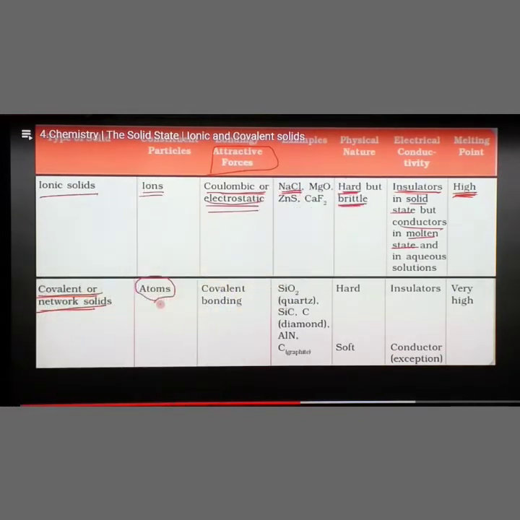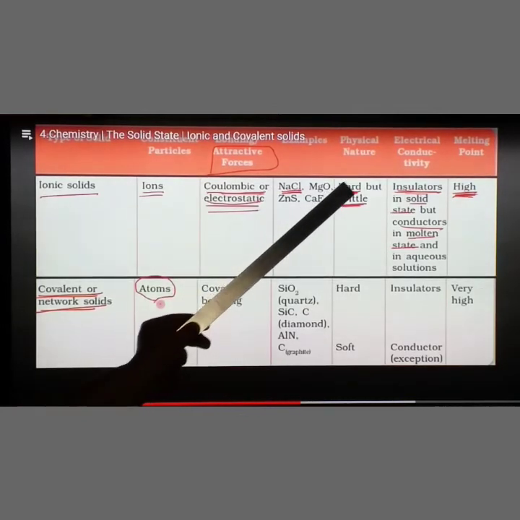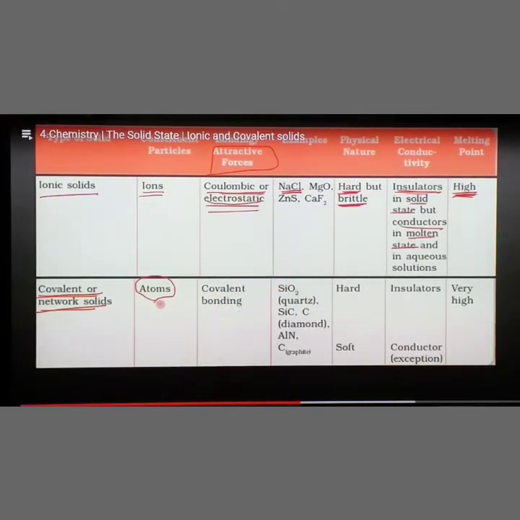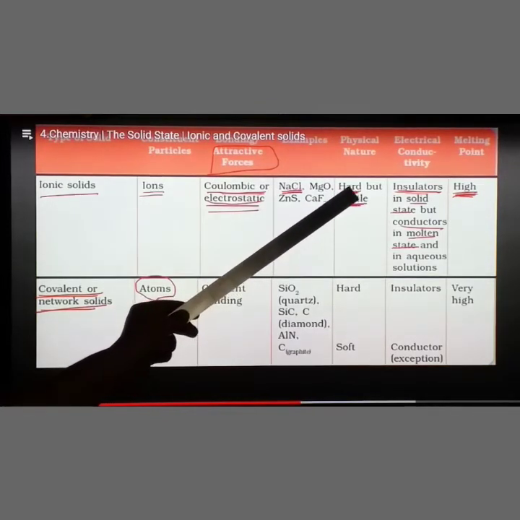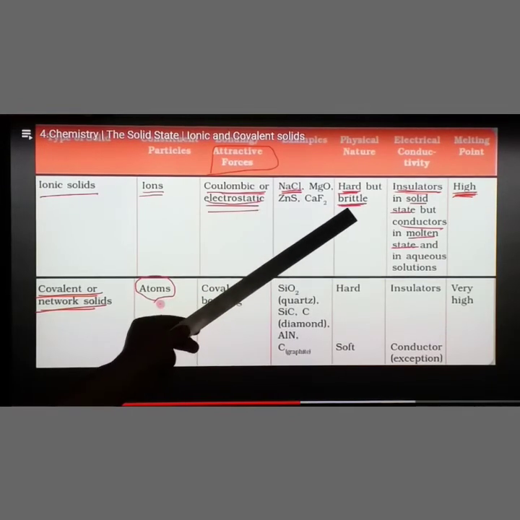Then what about the physical nature? It is very hard due to the electrostatic force, but also brittle, so it can be easily broken. When we take a crystal salt and grind it, it will easily break down. So it is hard due to the Coulombic force, but it is brittle.